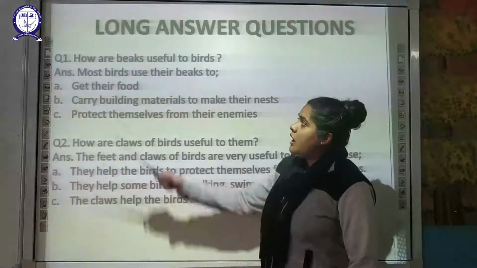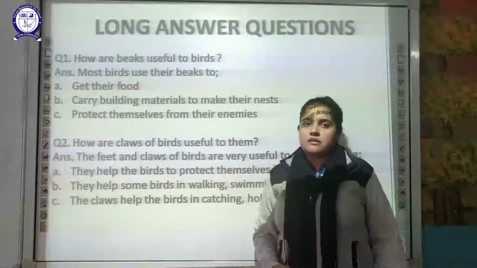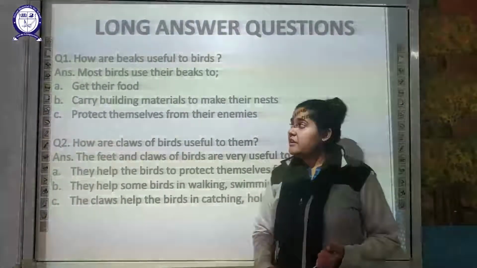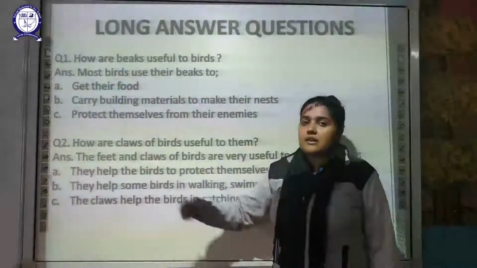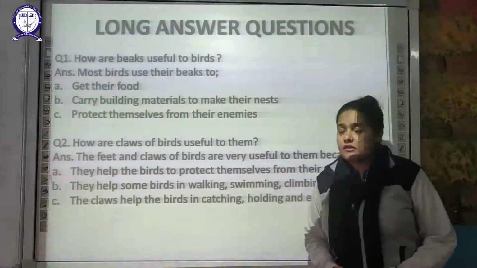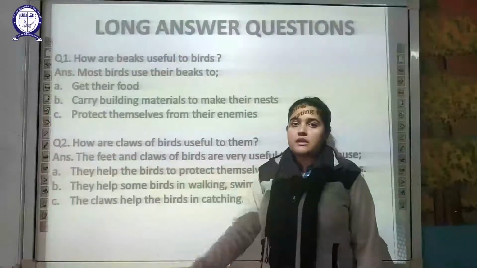Now next is the long answer question. First of all, how are the beaks useful to the bird? Beaks help the bird in many ways. We have discussed in the slides. First of all, it helps them to get the food. Next is carrying the building material for the nest. Okay. The next is protecting themselves from various enemies.